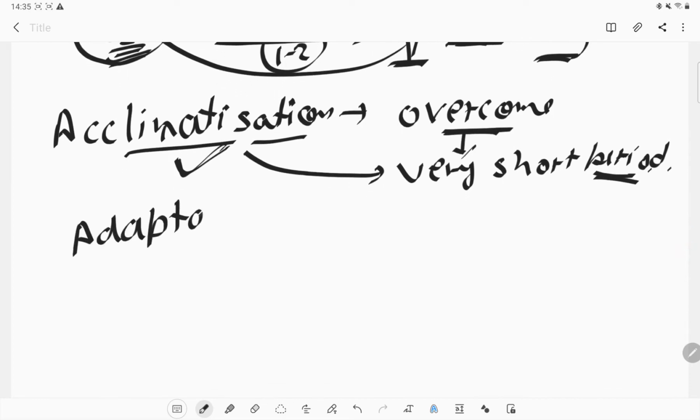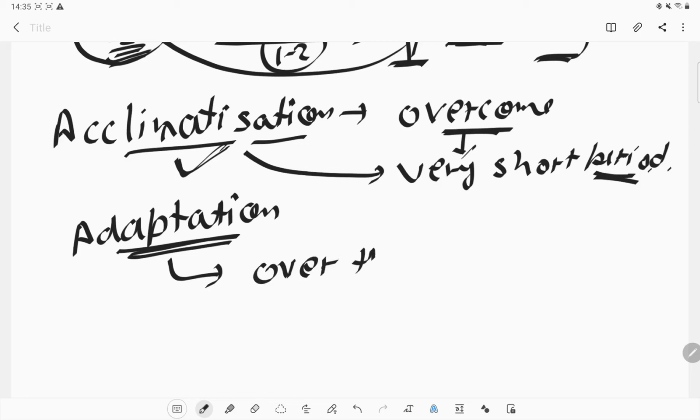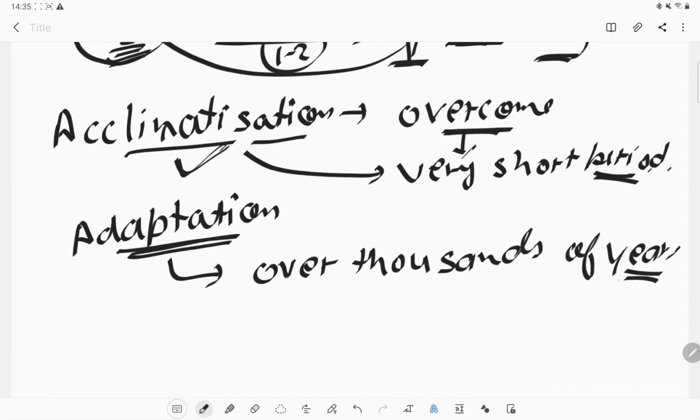Adaptations are also the changes which our body makes according to the place. But they take place over thousands of years, and the organisms have adapted to that area.